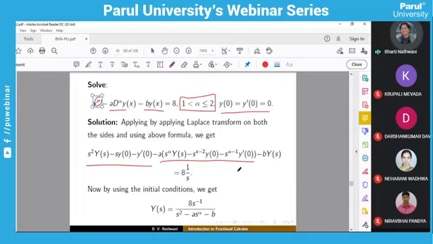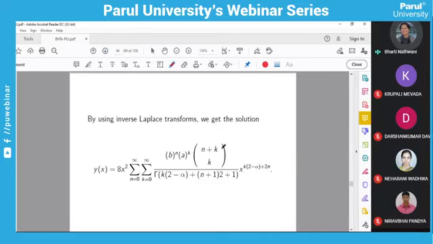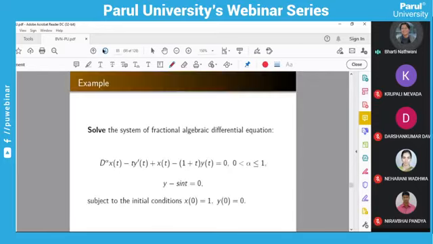You take Y(s) to one side, other terms to another side, and you have to use the lemmas whatever are given to you. Mostly these two lemmas and the formulas whatever I have mentioned, all the formulas you have to use, and you will get this solution. So you have to apply the inverse Laplace transform on this by using the lemma and definitions, and you will get this answer. See, this is from the lemma. So this is the solution. So this way you can solve.